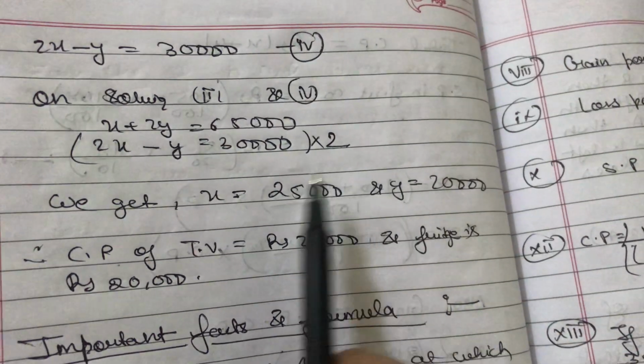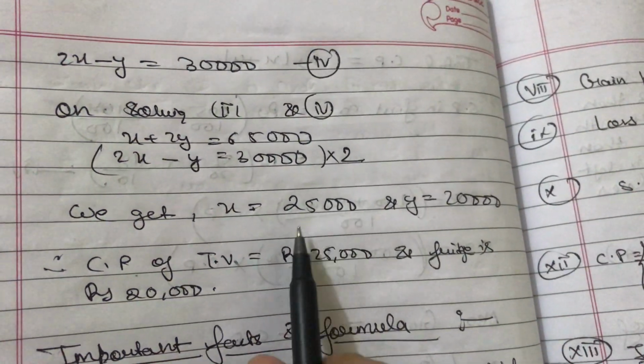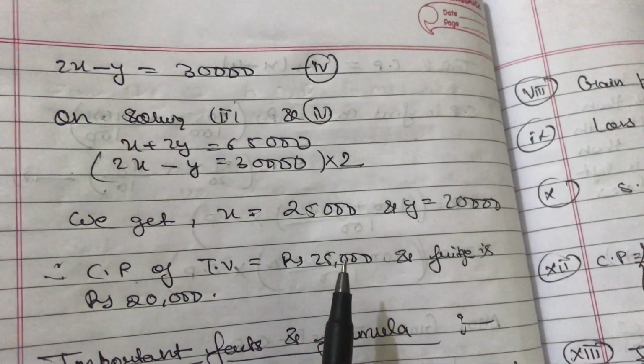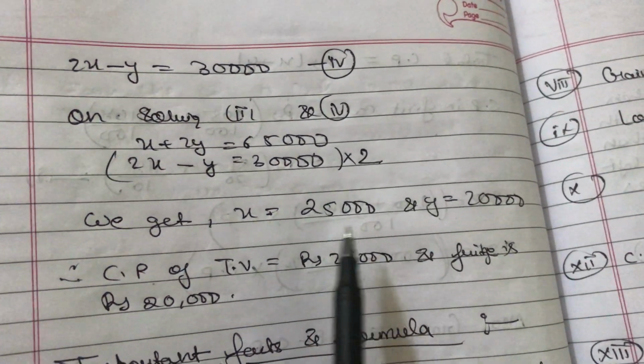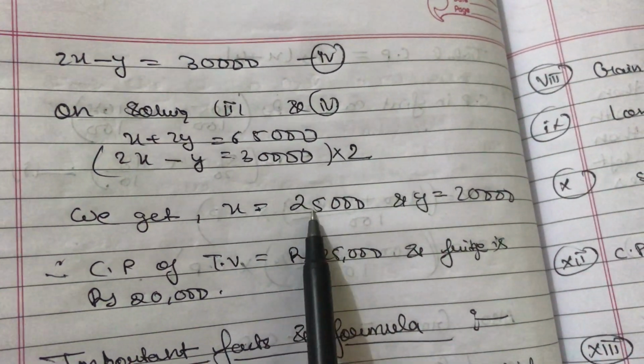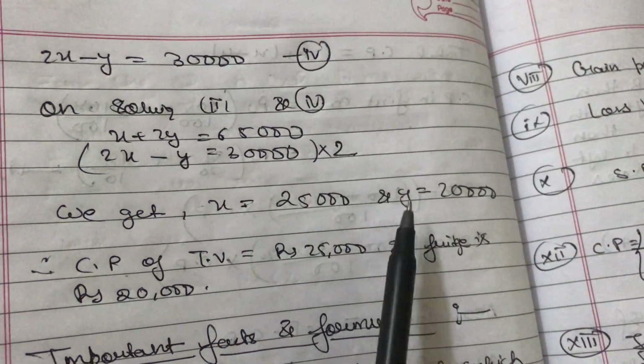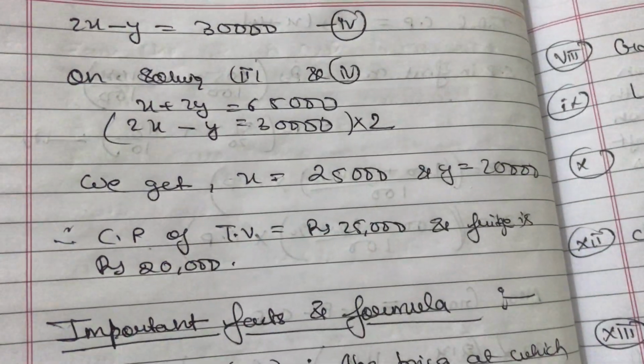After solving it, here I have not solved because I am focusing on how to frame equations from word problems. After solving it, you will get the values of X and Y, which are the cost price of the TV and the fridge, like this.